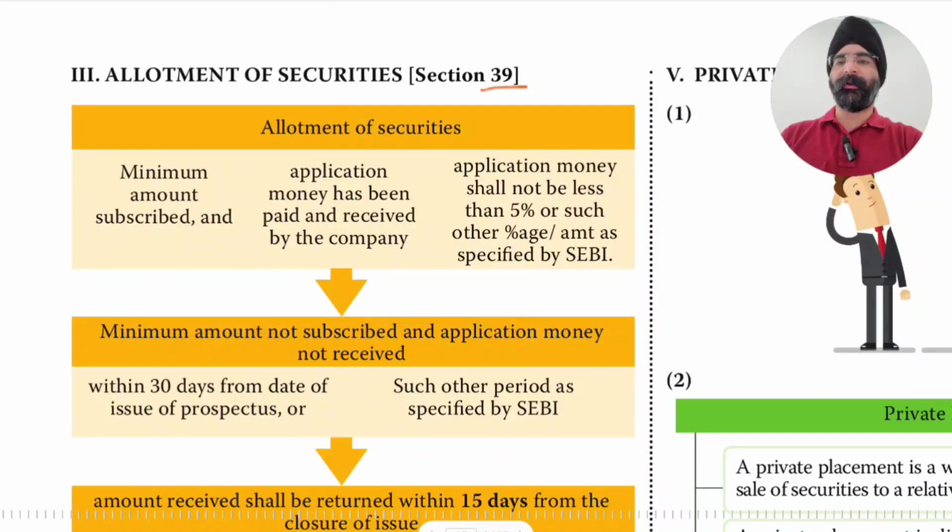While allotting securities, we have to take care of the minimum amount subscribed. There is a requirement of a minimum amount to be subscribed by shareholders, and application money has to be paid and received by the company. Application money is paid by the prospective shareholder and received by the company in a separate escrow account. Application money shall not be less than 5% or such other percent as specified by SEBI. So SEBI will specify the minimum amount of application money which has to be received.